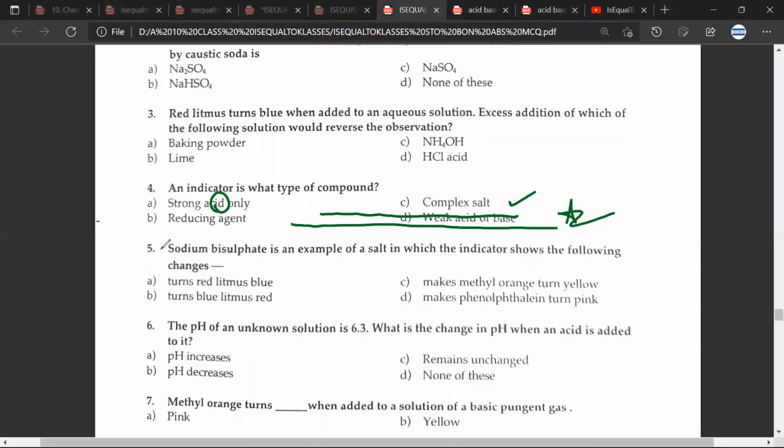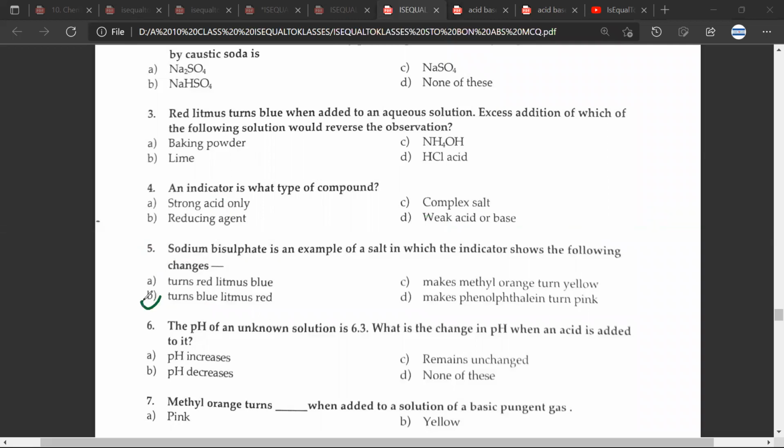Question number 5. Answer would be turn blue litmus red. So sodium bisulfate, because it is an acid salt, that is why it will turn blue litmus red. Great.